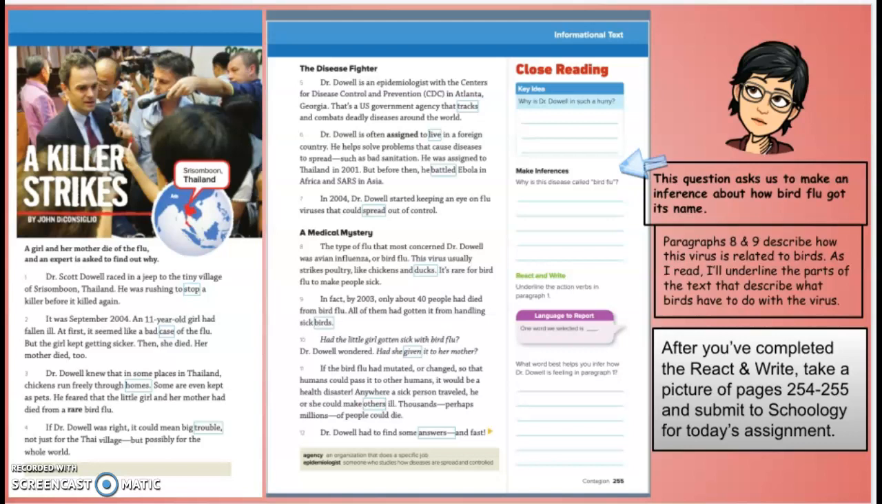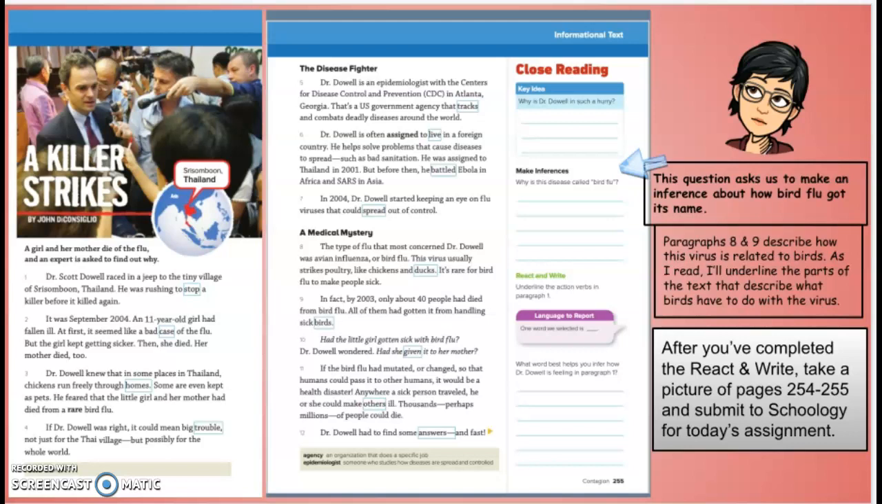The type of flu that most concerned Dr. Dowell was avian influenza or bird flu. This virus usually strikes poultry like chicken and ducks. It's rare for bird flu to make people sick. In fact, by 2003, about 40 people had died from bird flu. All of them had gotten it from handling sick birds. So go back, pause this recording, and answer, why is this disease called bird flu?